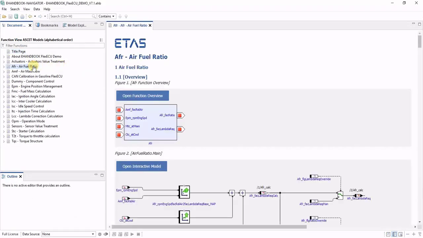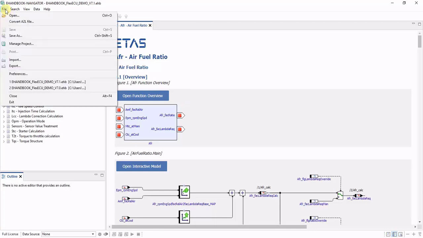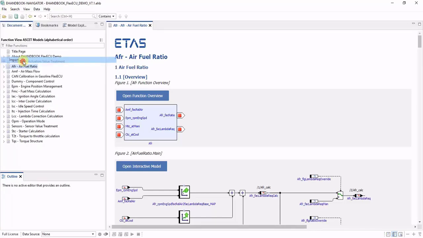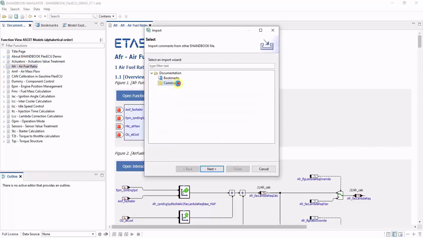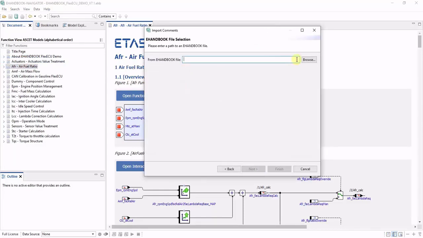As you can see, the new eHandbook file may have additional content. However, it does not have your comments. You can import your comments from the previous eHandbook file via the File, Import, Comments workflow. Select your previous eHandbook file.